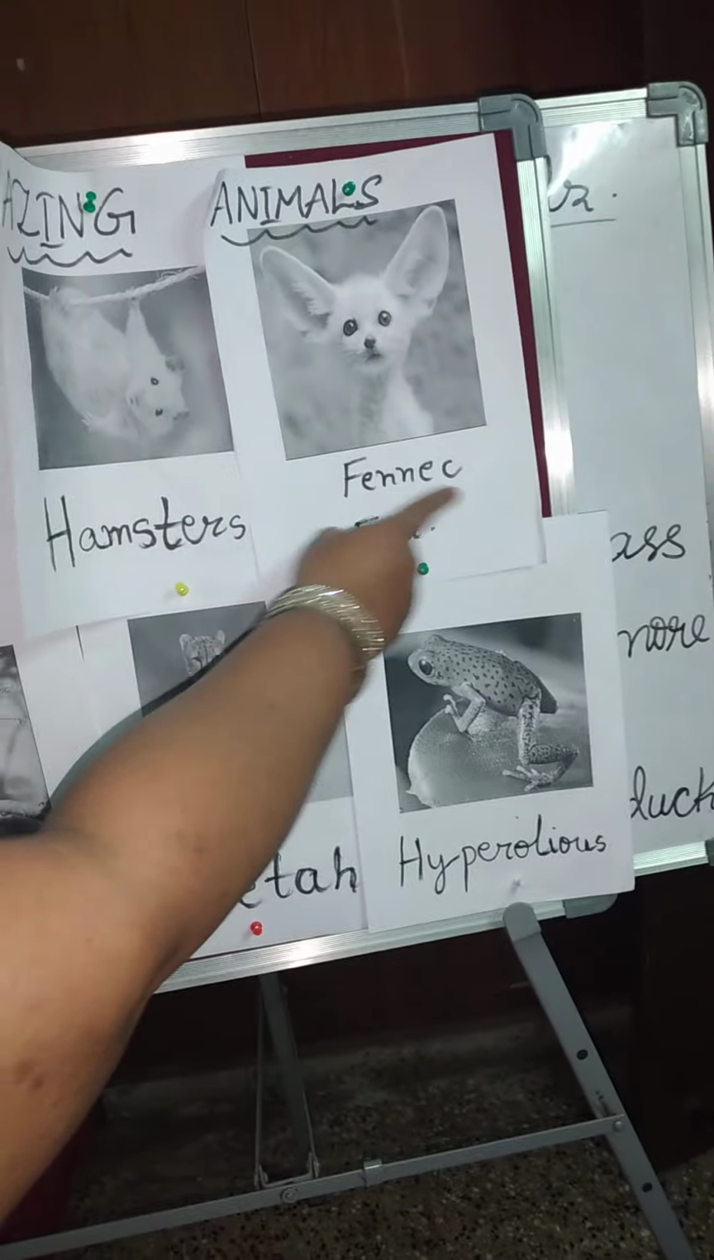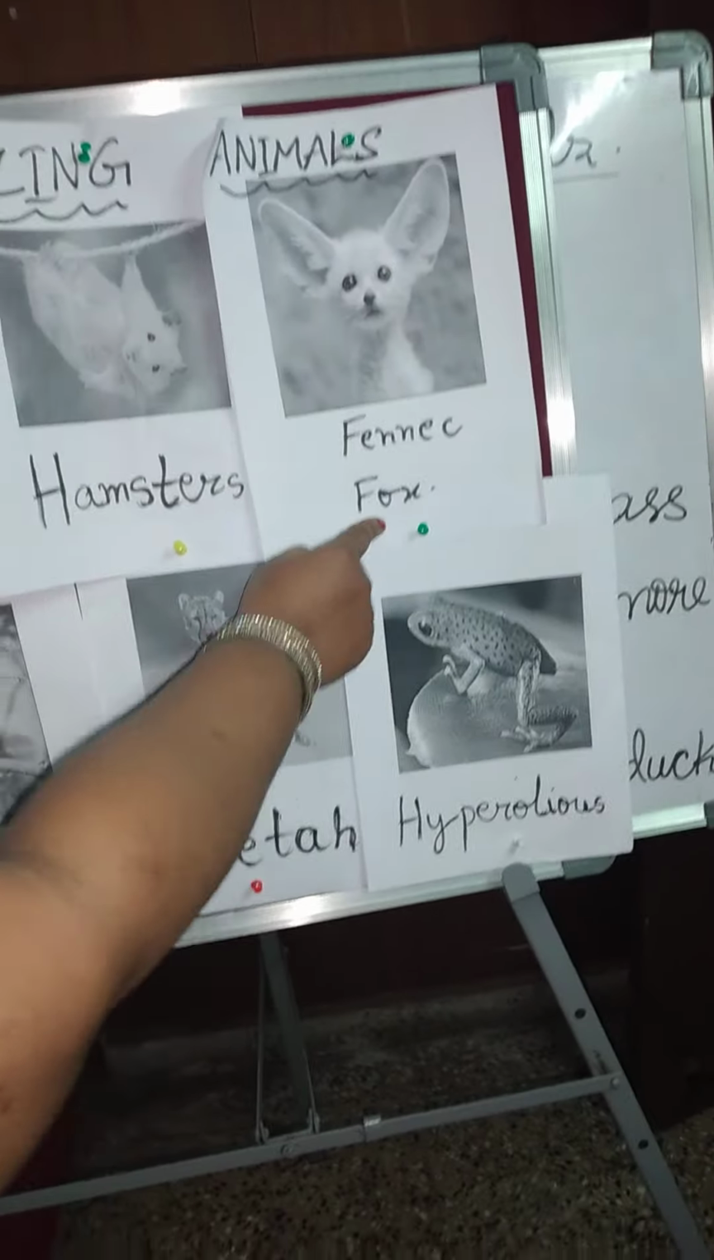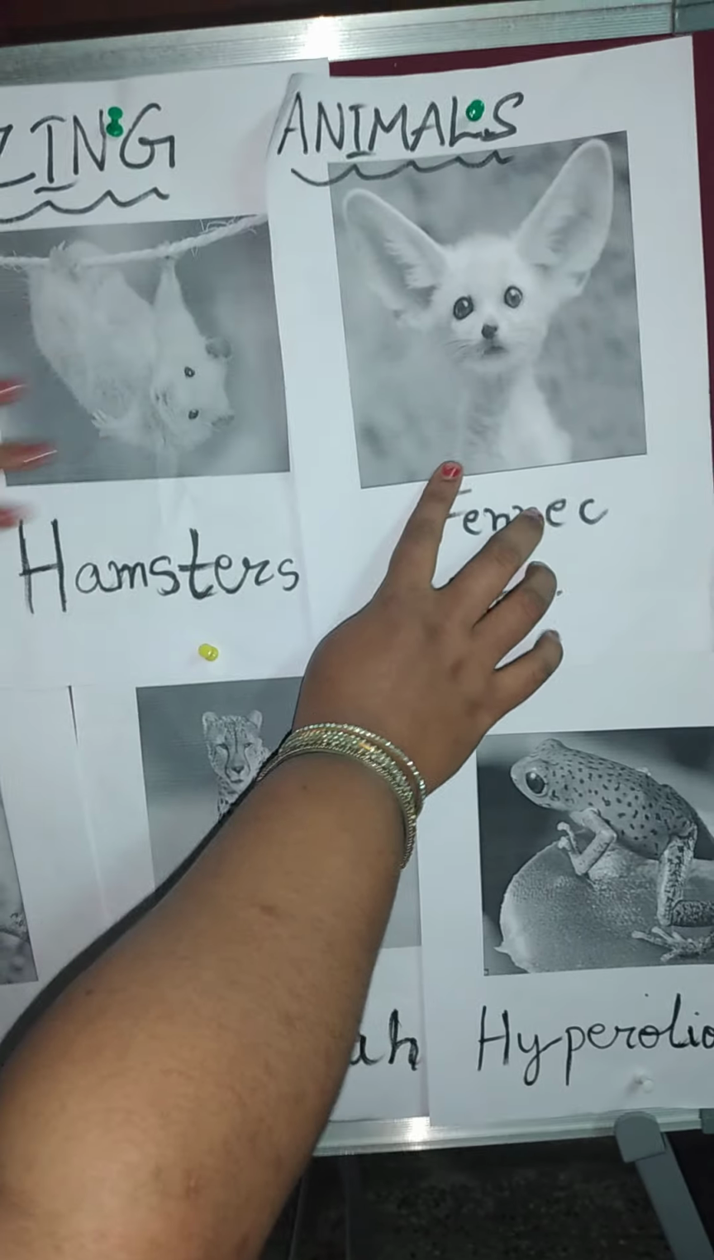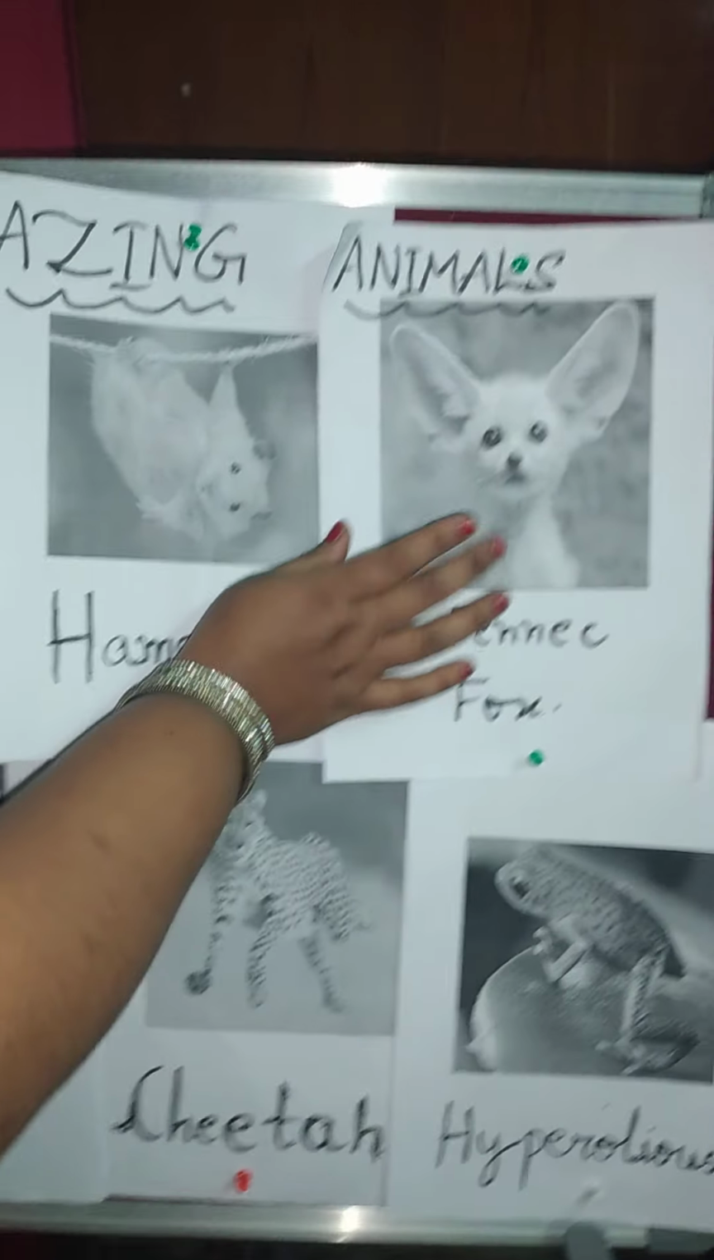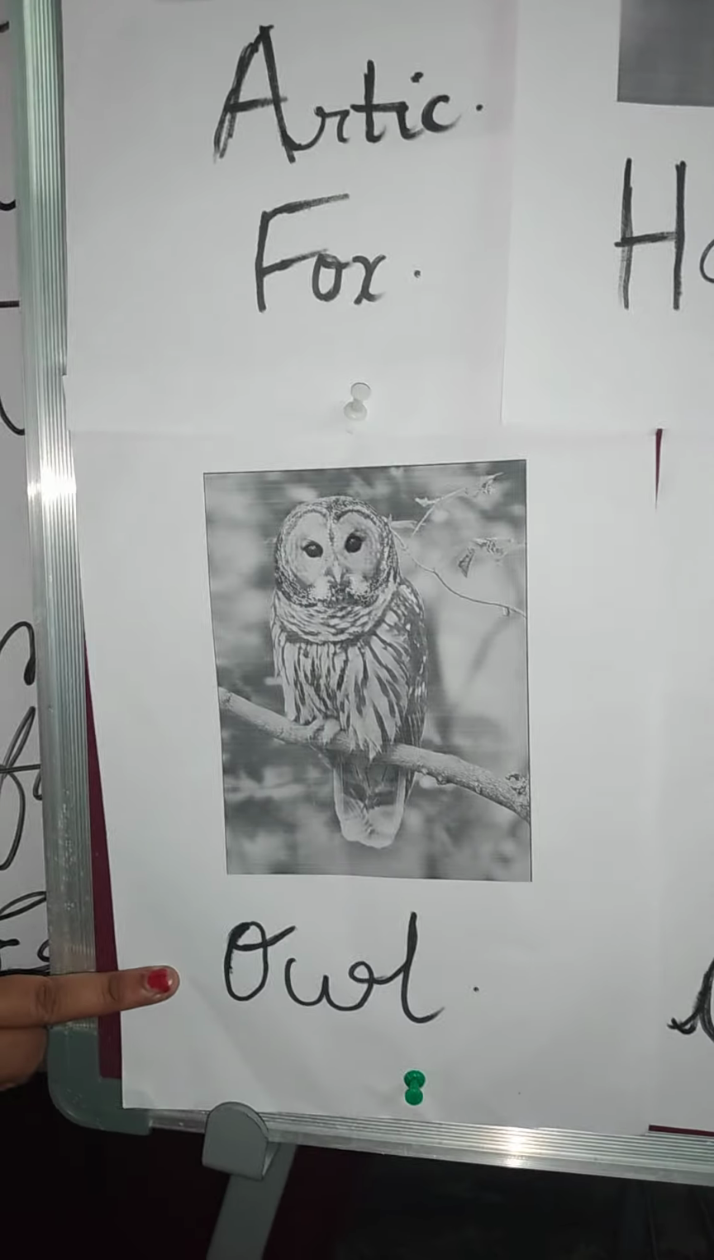Okay. Next, this is fennec fox. Maybe you don't have an idea about this. That's why I've collected it. I've taken the printout and kept it ready for you. These are the new amazing animals. See this. This is called fennec fox. This is also seen in the wild deep forest. Now this is owl. Everybody knows. You are aware of this.